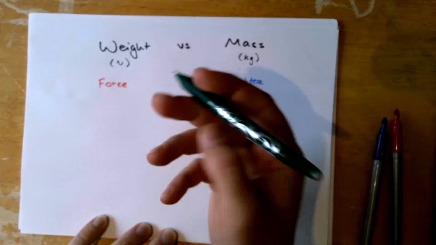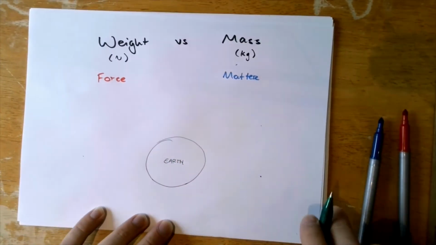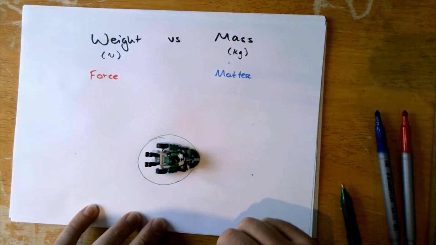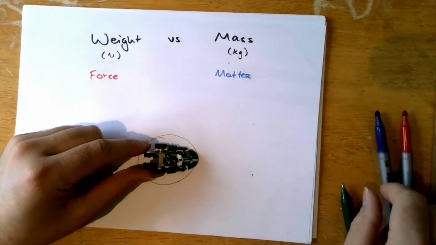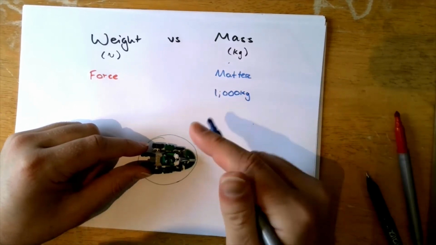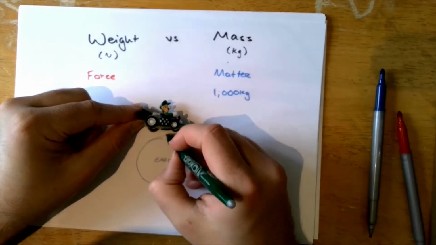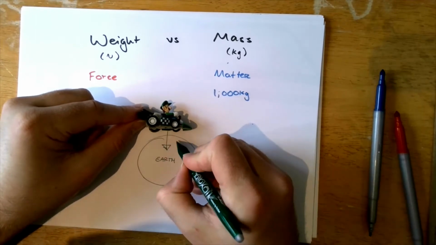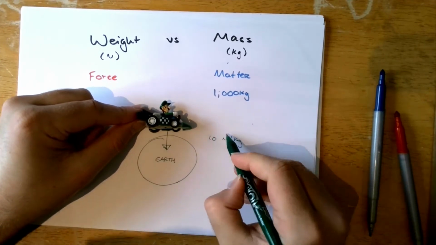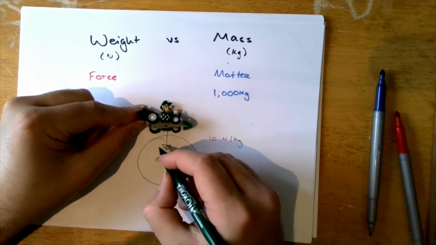If we were to imagine that this little green ball is Earth, and I had an object on Earth. Okay, I'm going to use the little green car again. This little object will have a mass of 1,000 kilograms. Now, the force due to gravity from the Earth pulls this object down towards it. The gravitational field strength of the Earth is 10 newtons per kilogram, which means that for every kilogram of mass this object has, there are 10 newtons of force because of the field strength of the Earth.